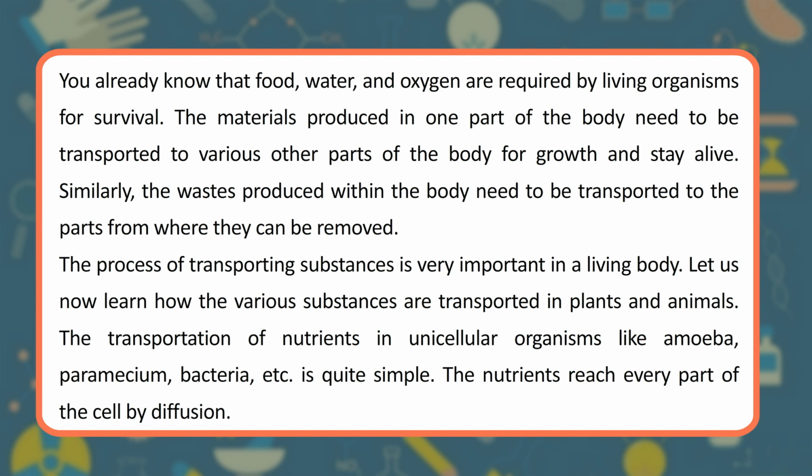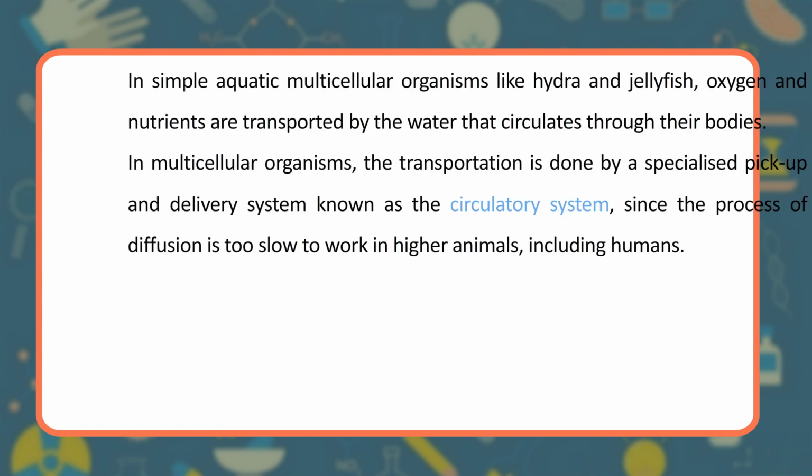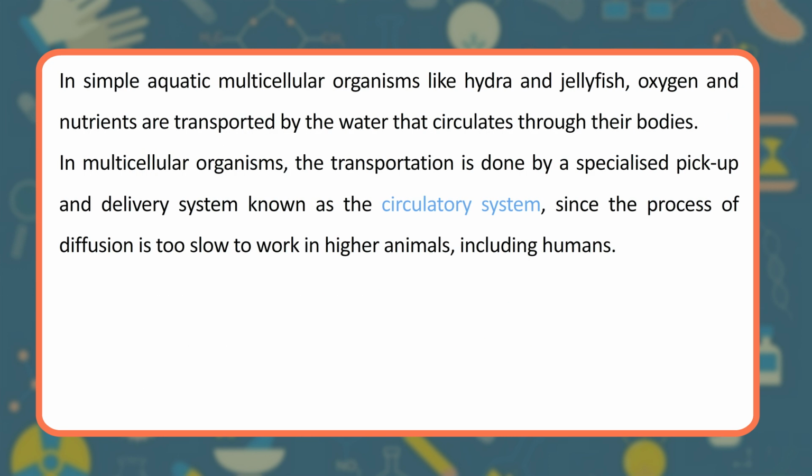The transportation of nutrients in unicellular organisms like amoeba, paramecium, bacteria, etc. is quite simple. The nutrients reach every part of the cell by diffusion. In simple aquatic multicellular organisms like hydra and jellyfish, oxygen and nutrients are transported by the water that circulates through their bodies.